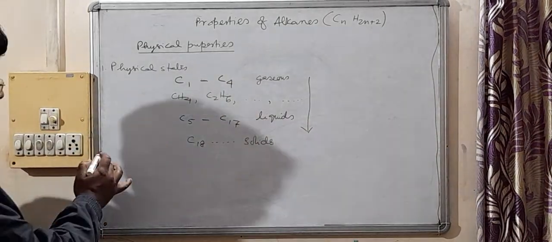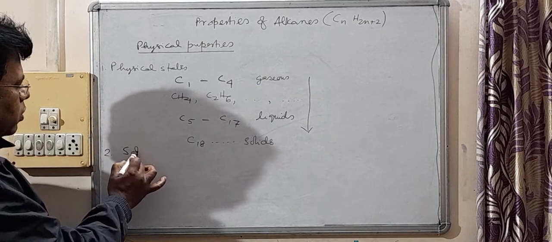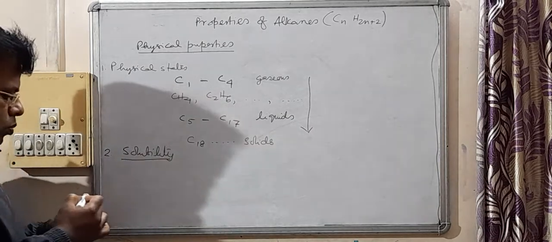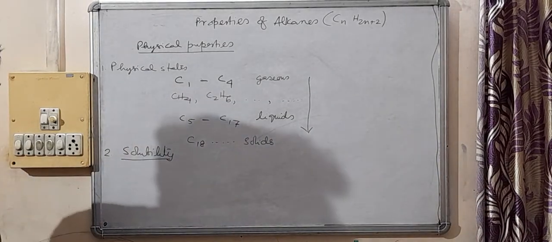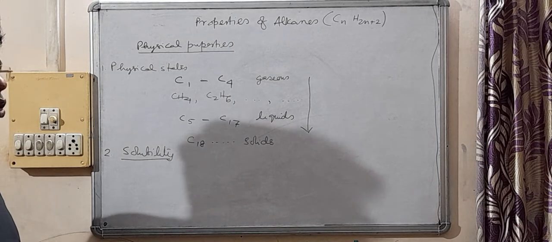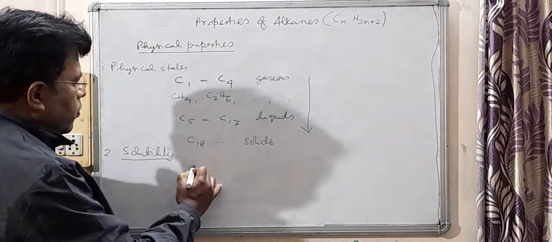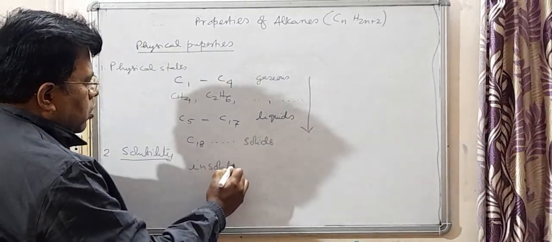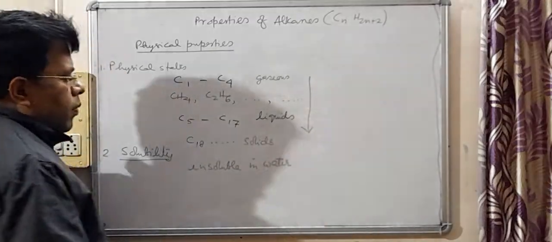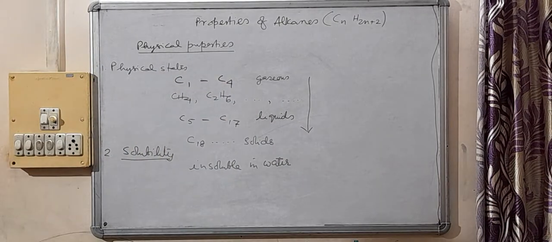Okay, next physical property that we'll discuss is solubility. For example, you know that sugar is highly soluble in water. And what about alkanes? The alkanes are insoluble in water. What is the reason why alkanes are insoluble in water?